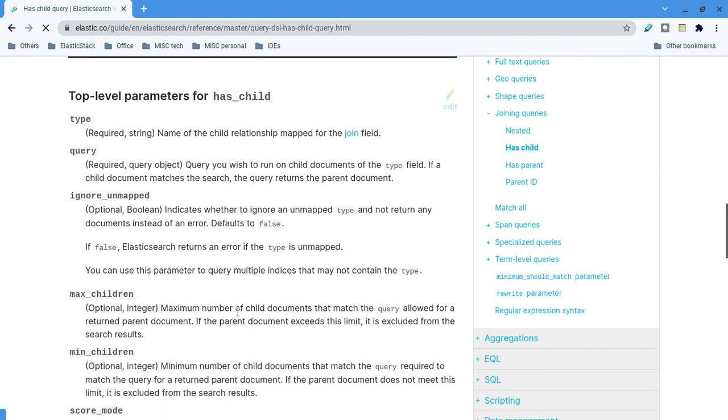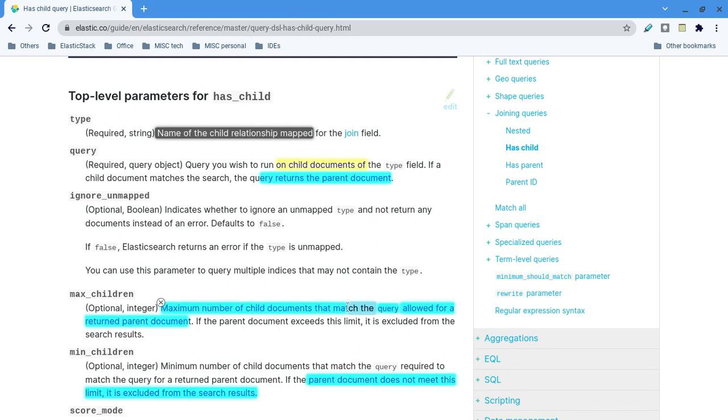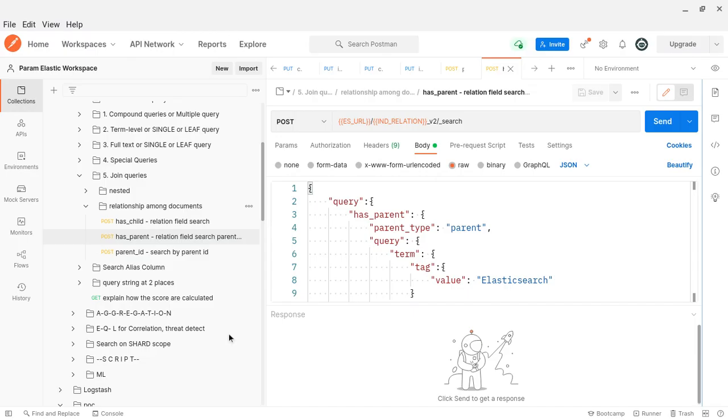Maximum number of child documents in the query allowed to return. Maximum number of child documents that match the query allowed to return in the parent documents. If the parent document exceeds this limit, it is excluded. Okay, fine.